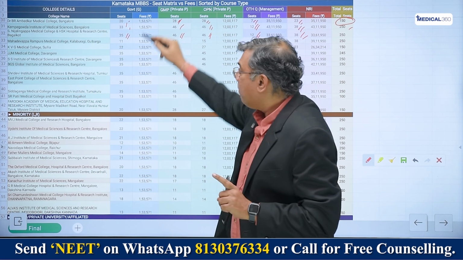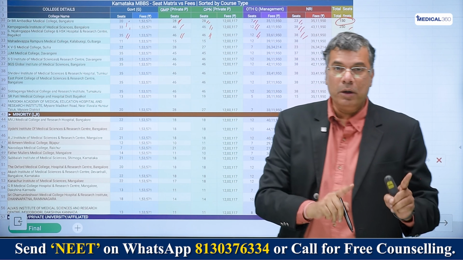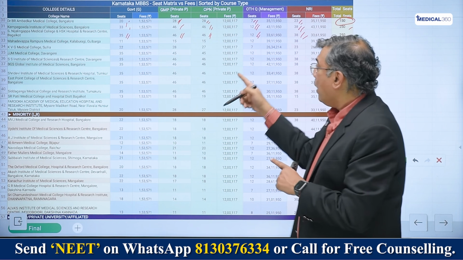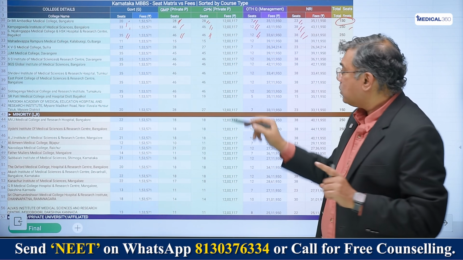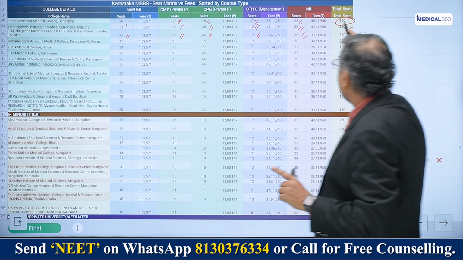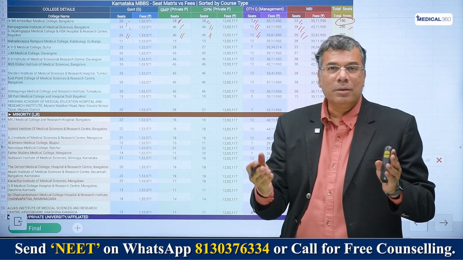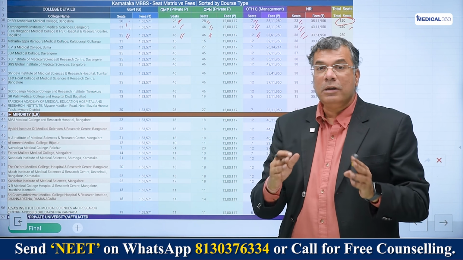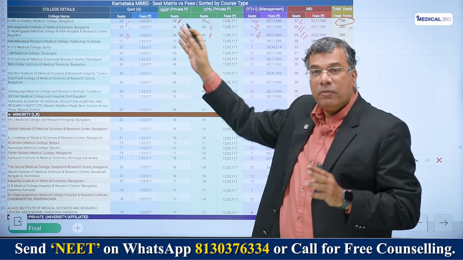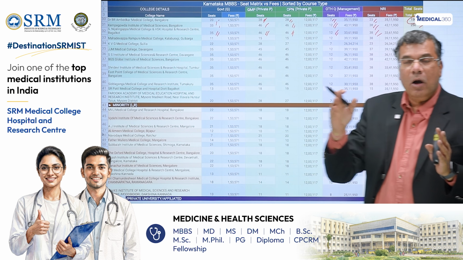The fee for government is 1.53 lakh for the private unaided colleges. For the private quota, when you look at the numbers, 56 on 150 is close to 30 to 33%. The 33% is divided equally between the state students within the state of Karnataka and outside the state of Karnataka.